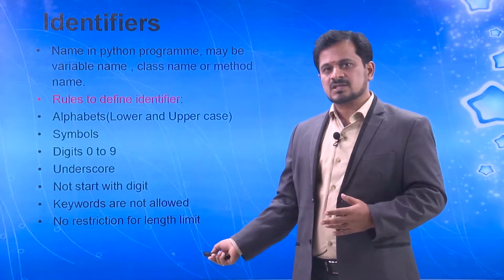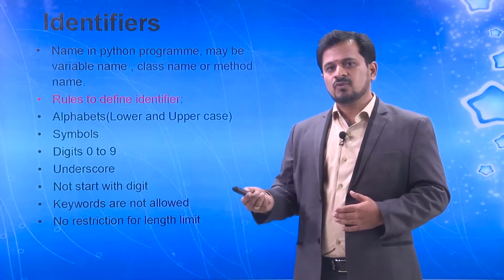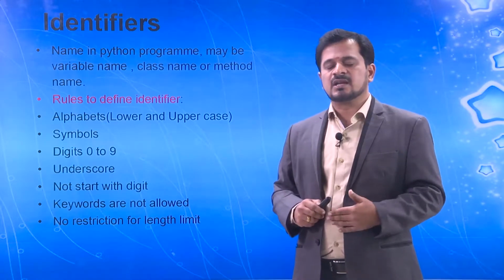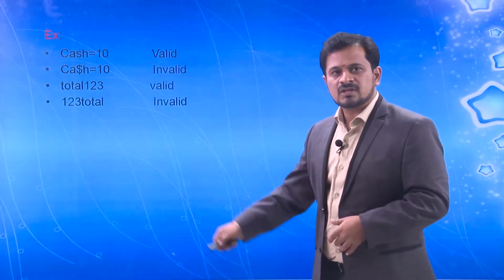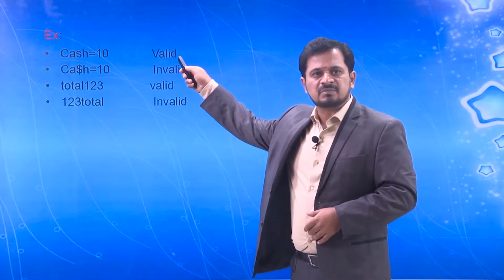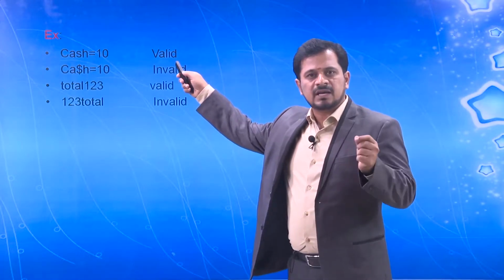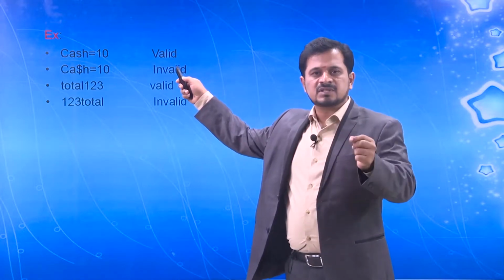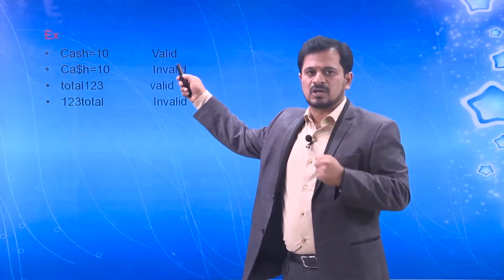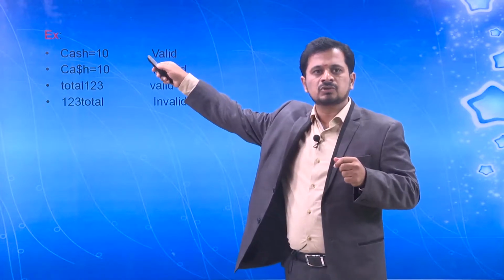In the next slide, we are going to see a few examples so that you will understand how to create your own identifiers in our Python program. For the first example, I want to create my identifier, cash. Cash is going to be 10, which I am going to use in my program. Cash is equal to 10.